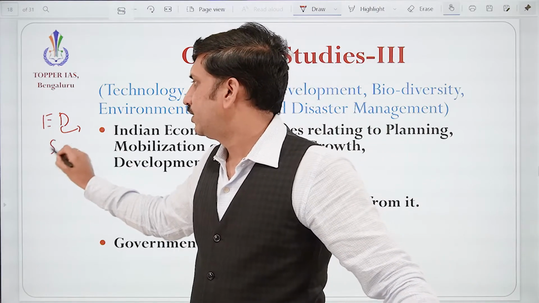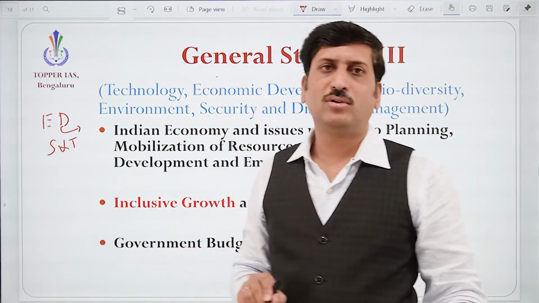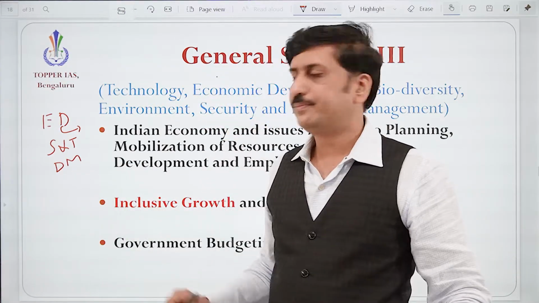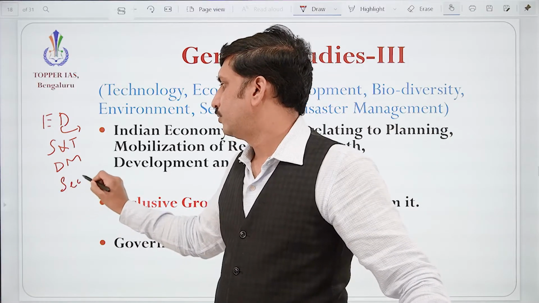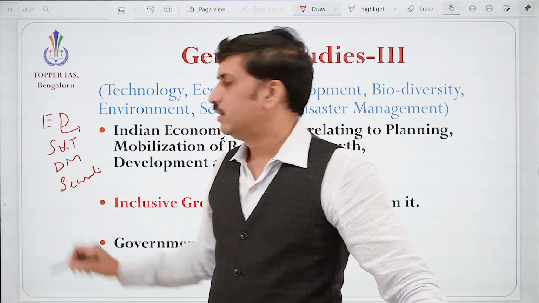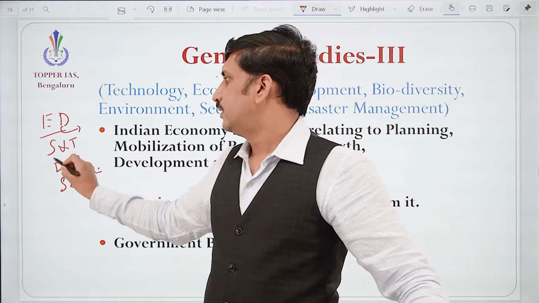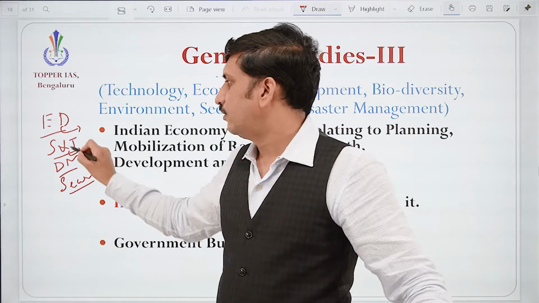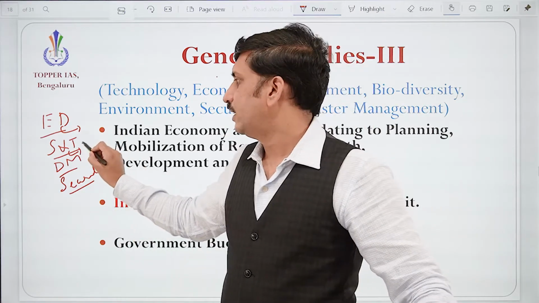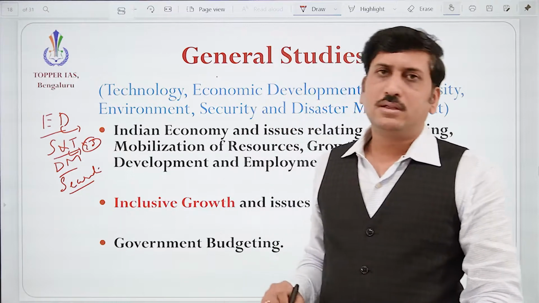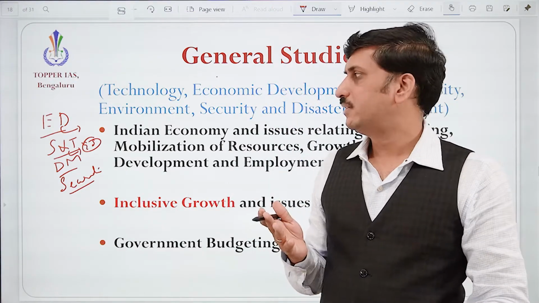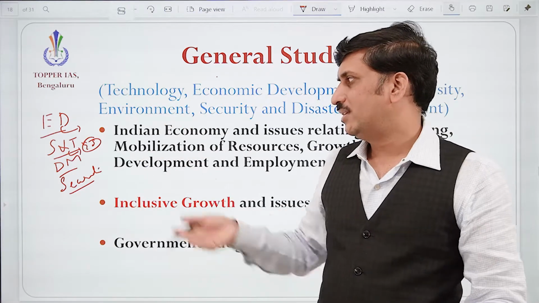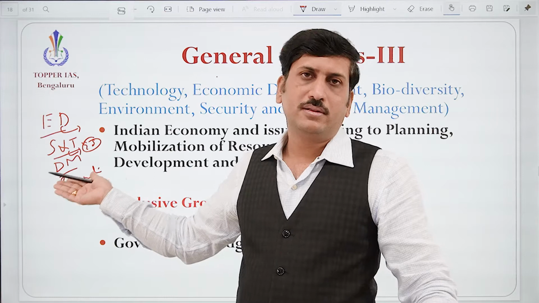After that, we'll be seeing science and technology, then disaster management and security. So here we can see 4 subjects, or you can also say science and technology includes environmental science, so either you can take it as 5 subjects or mainly 3 subjects, that is economy, science and technology, and security.